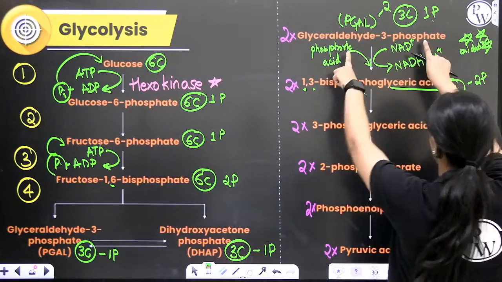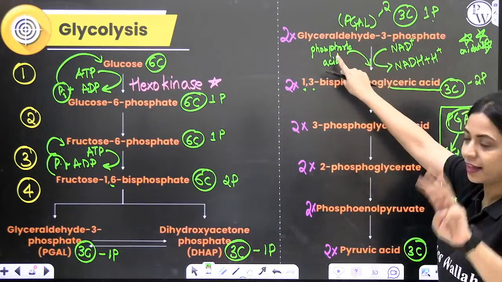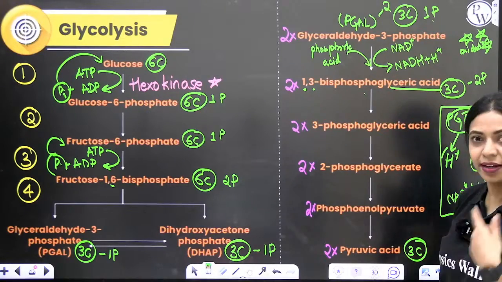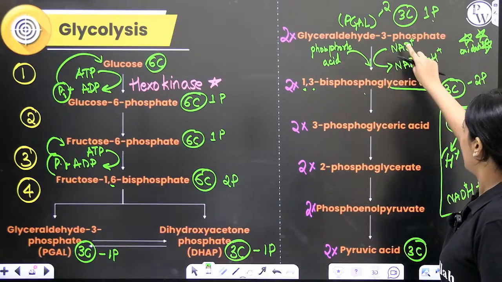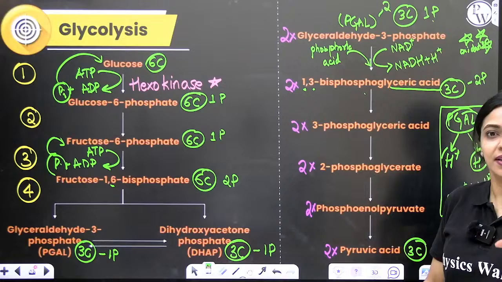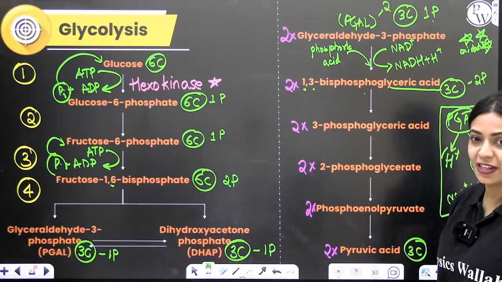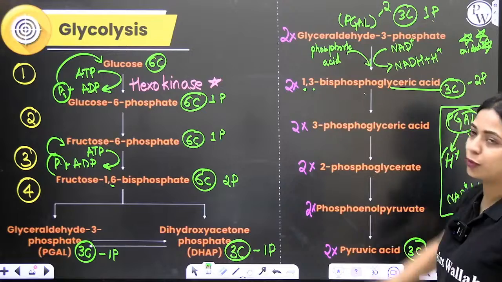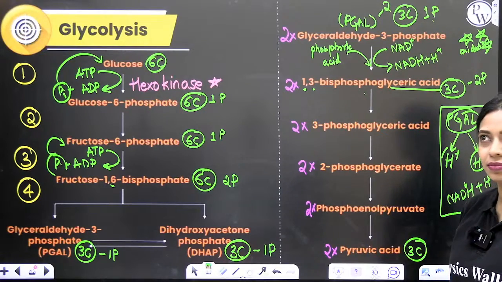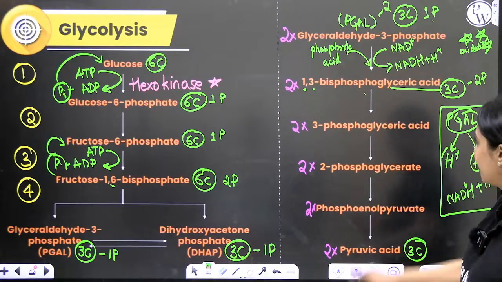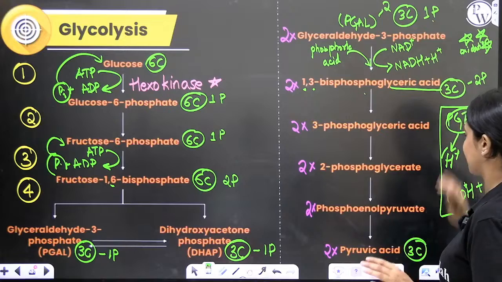Alright. So this is the most important step. 3 things. Aldehyde to acid, oxidation. NAD plus to NADH, reduction. You have 1 phosphate here, you have 2 phosphates here. The extra phosphate came from phosphoric acid, which is your H3PO4, I think. Right? So here you have phosphoglyceric acid.